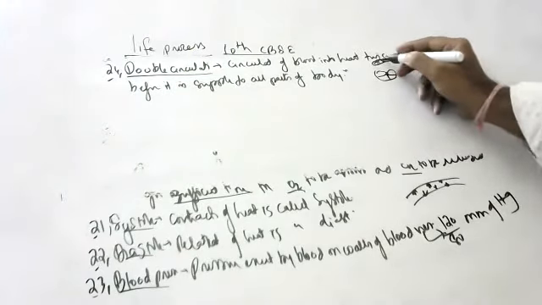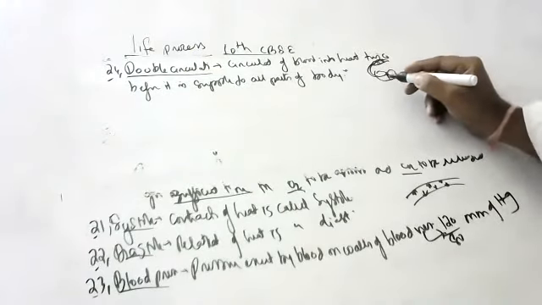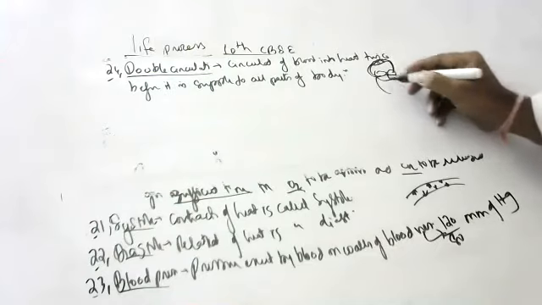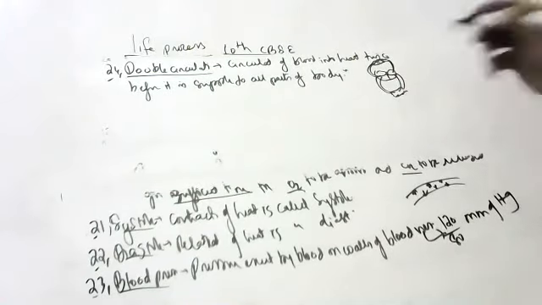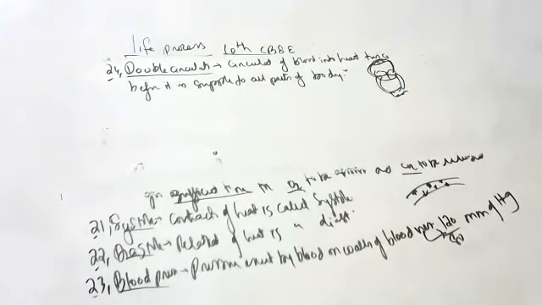So circulation of blood into the heart twice before it is supplied to all parts of the body is called what, children? It is called double circulation. I hope you are able to understand, children. Very, very important. Double circulation.